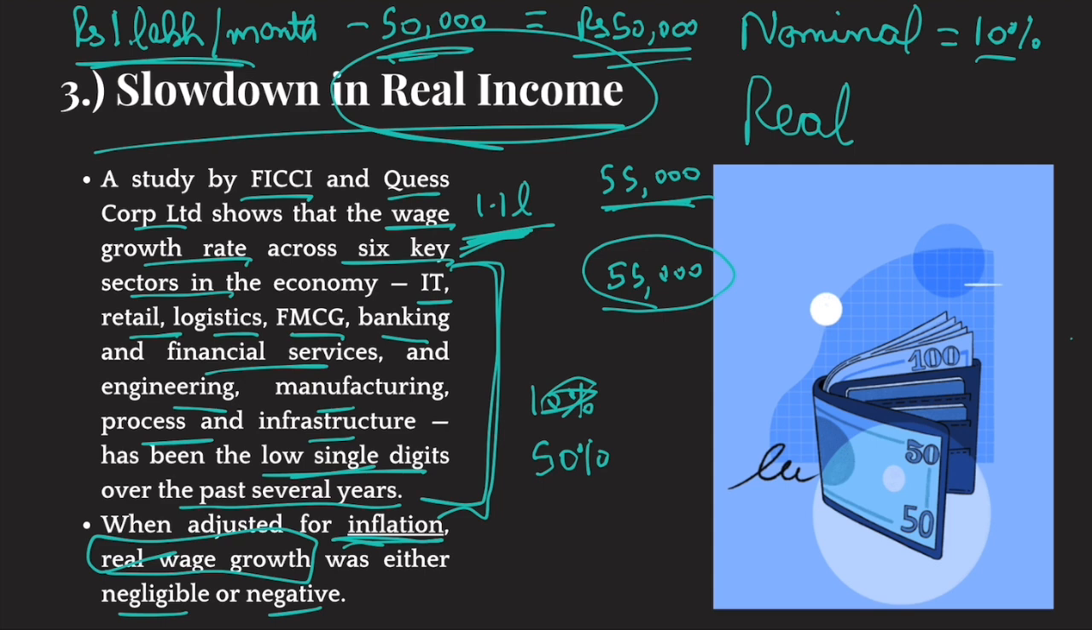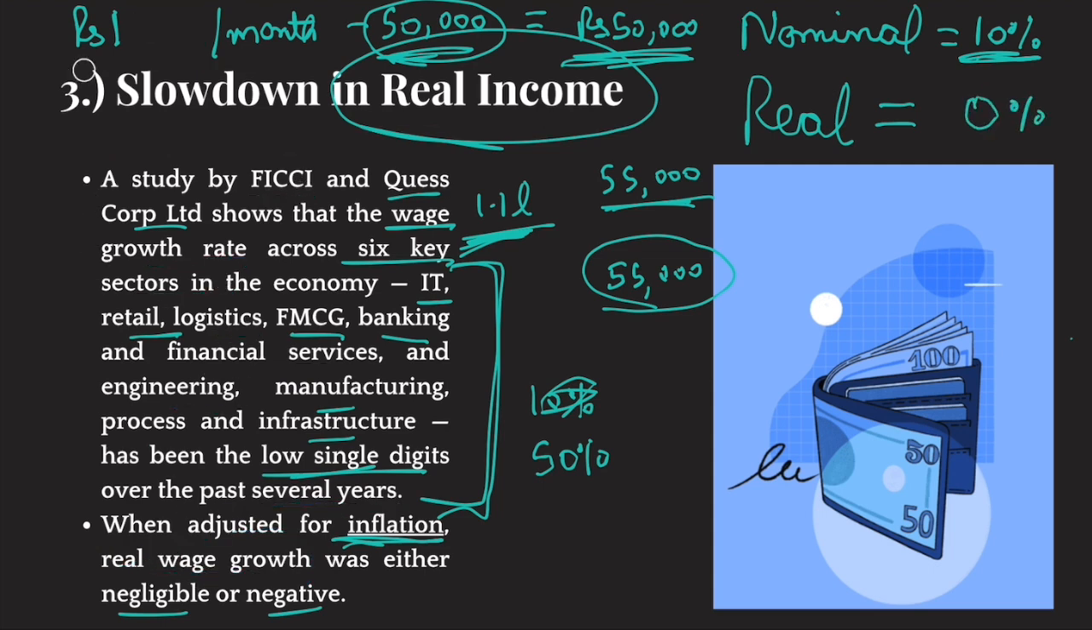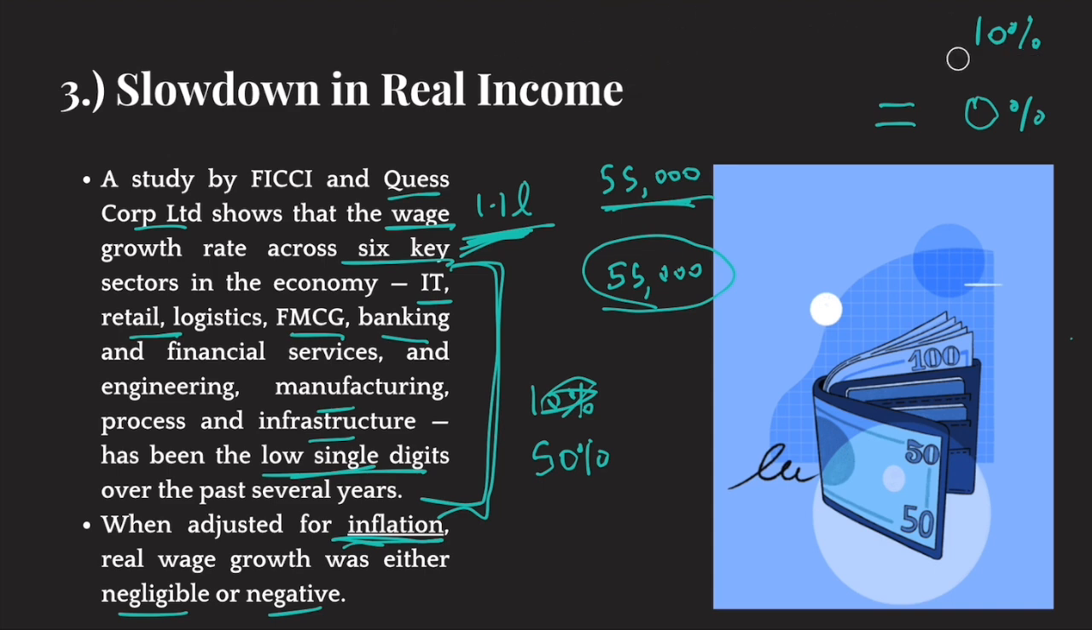Makes sense? Because earlier you were saving 50% of your income, right? Now, you think that you're earning 10% more, but your cost of living has also increased side by side. So, you're again saving only 50% of your income, right? So, in real terms, you haven't gained at all. Your real income growth is 0%, right? So, this is what is real income.